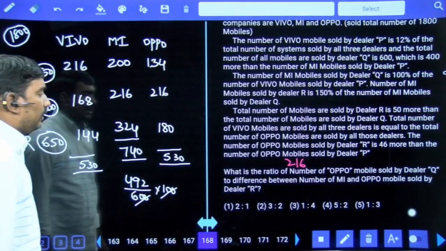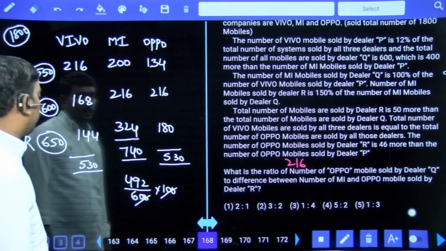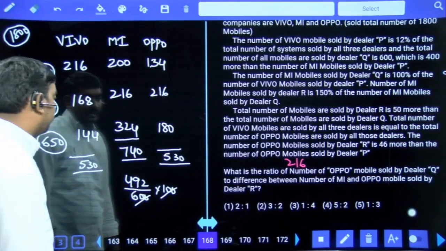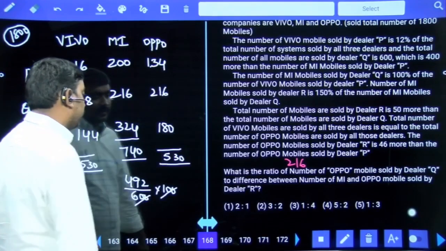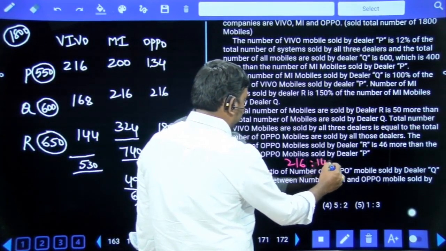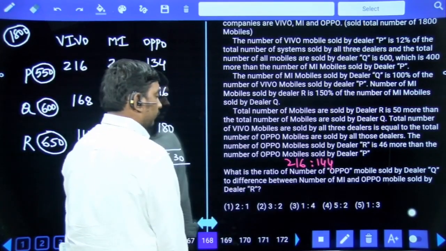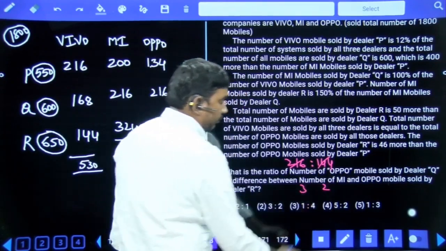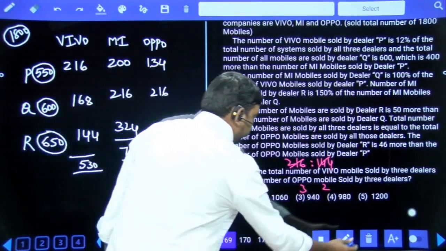Difference between the number of MI and Oppo mobiles sold by dealer R. MI and Oppo mobiles sold by dealer R difference. So 324 minus 180 means 144. 144. 72 3 times, 72 2 times, 3 is to 2 is your answer.